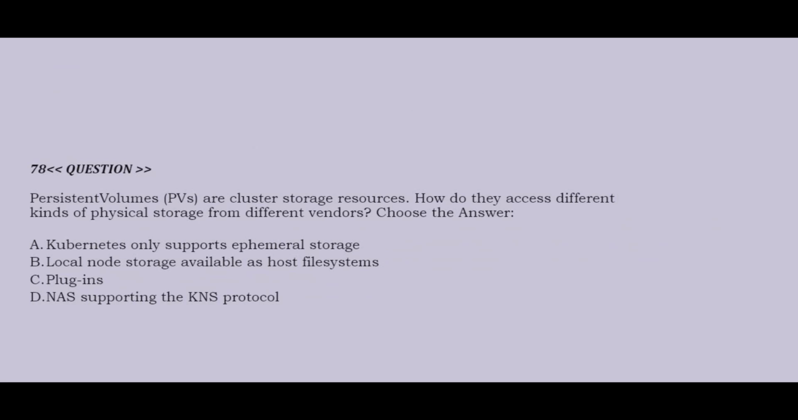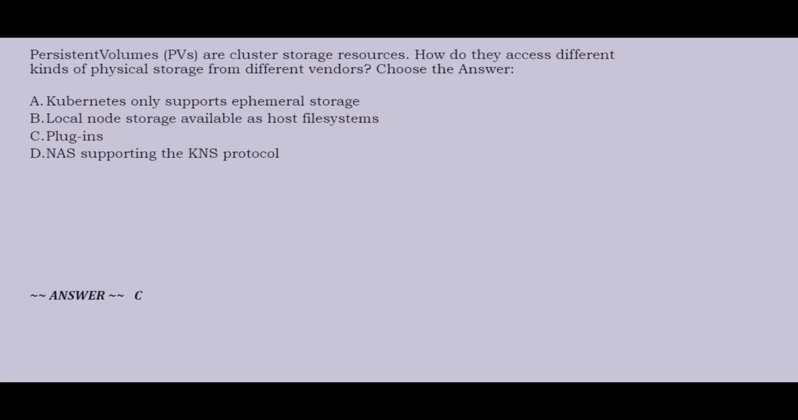Question is, persistent volumes (PVs) are cluster storage resources. How do they access different kinds of physical storage from different vendors? Option A, Kubernetes only supports ephemeral storage. Option B, local node storage available as host file systems. Option C, plugins. Option D, NAS supporting the KNS protocols. Correct answer is option C.